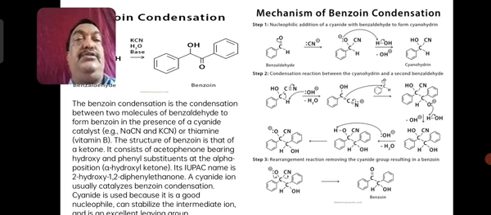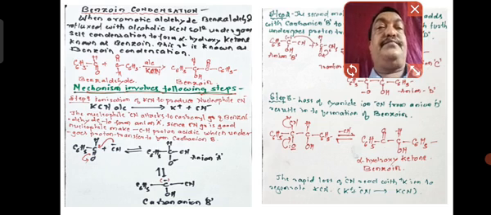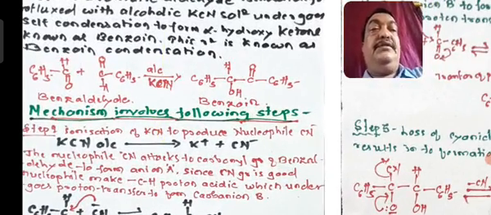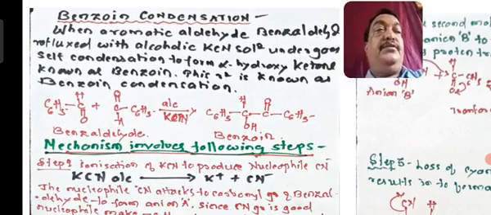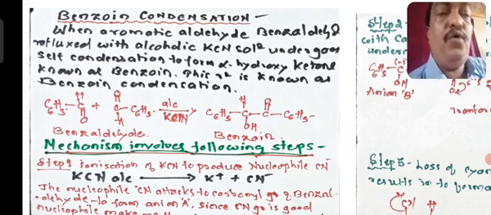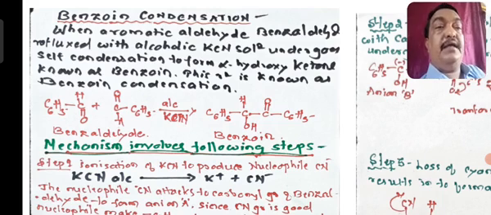It is the condensation reaction that I refer to as benzoin condensation. So what is benzoin condensation? In benzoin condensation, two molecules of benzaldehyde treated with alcoholic potassium cyanide undergo condensation to give a typical molecule, C6H5 CHOH C double bond O C6H5.